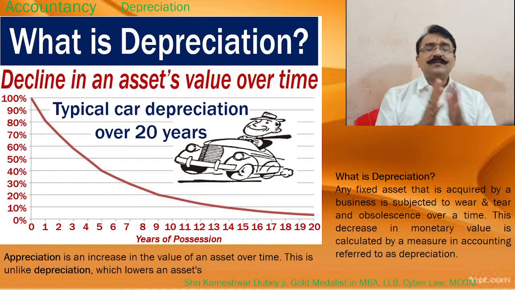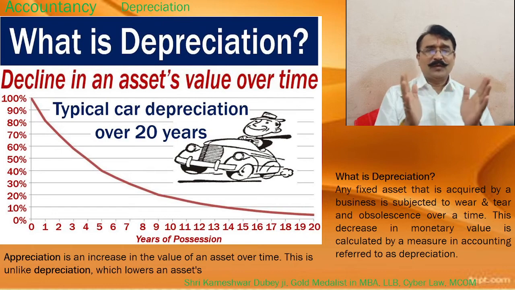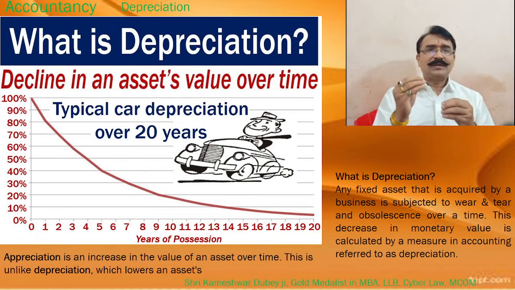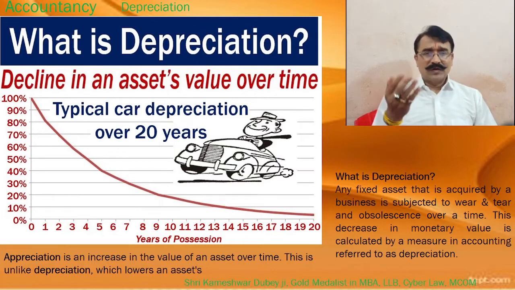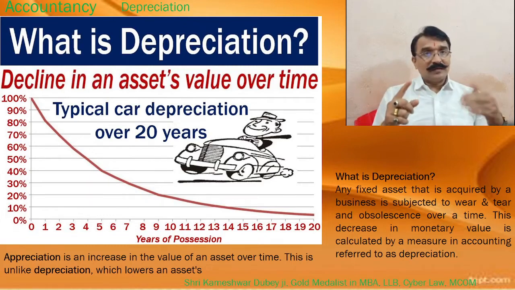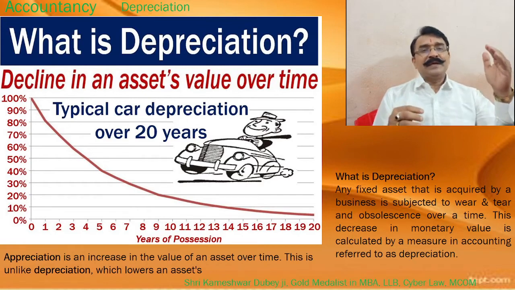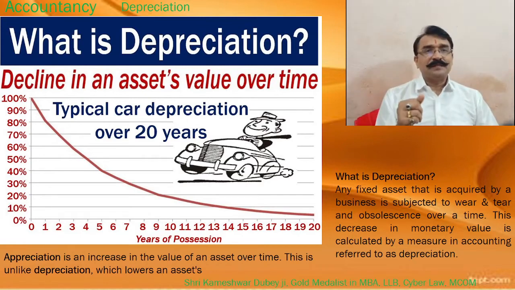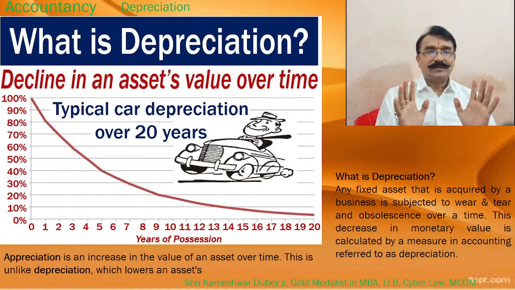In other cases, if you purchase some plot in a busy area, in a highway area, in a metropolitan area, for 1 crore, next year, because of a hike in land rates, that may cost 2 crore also. So here appreciation is there. So somewhere in business, appreciation may be there and somewhere depreciation may be there. Both are related to assets only, not movable items.